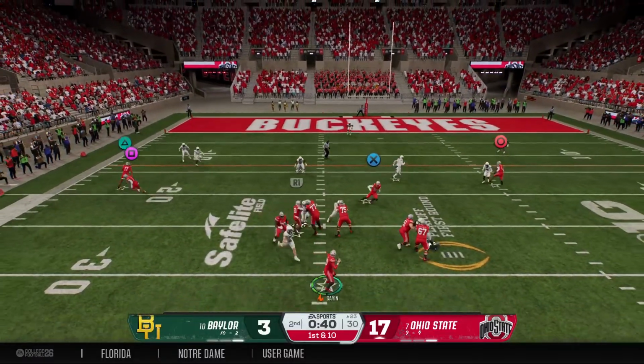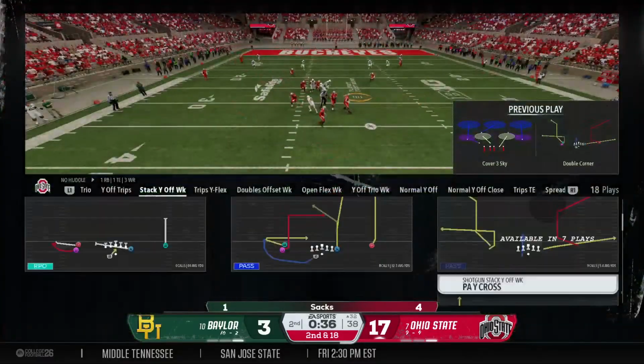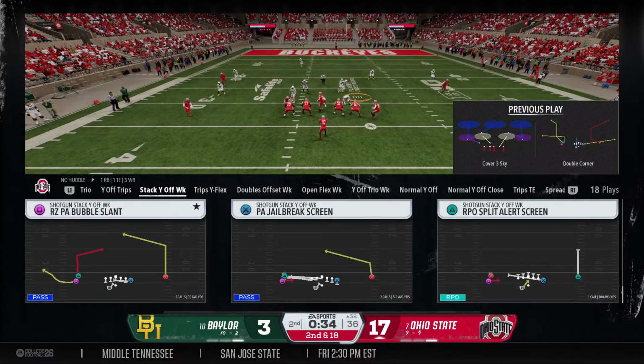To the air, it's Sayin. He cannot escape. It's a sack. The Buckeyes hustle to the line to run the hurry up.